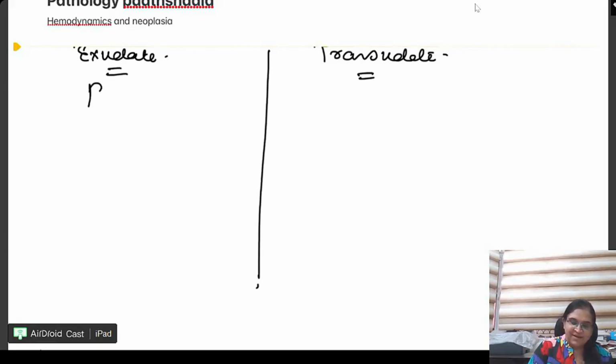Very good. Protein rich. Can you tell me? TB is an example of? TB will be TB हो गया, malignancy हो गया. किसके example है?